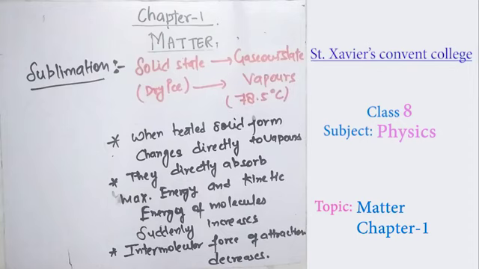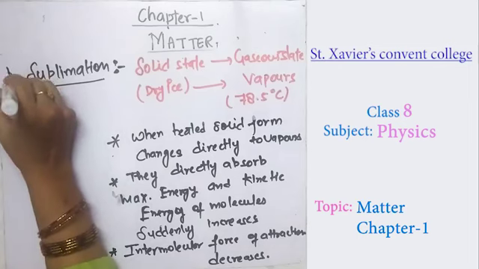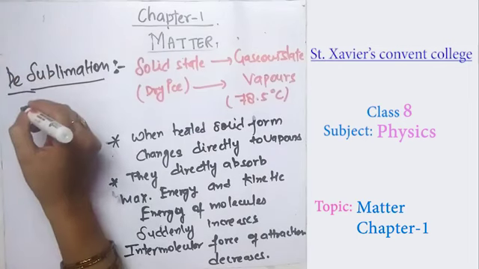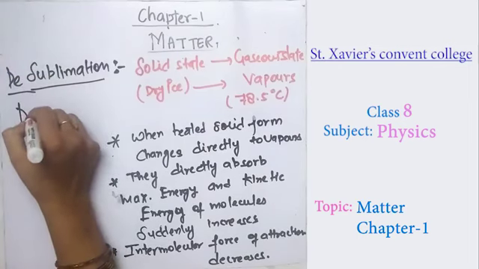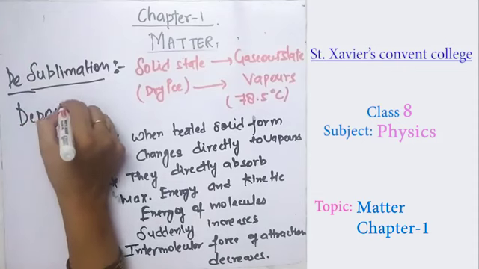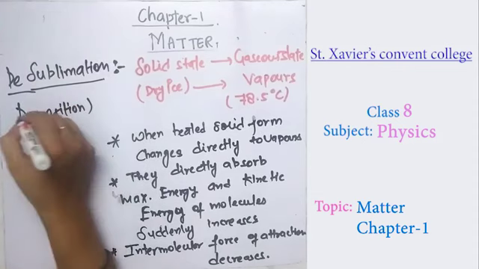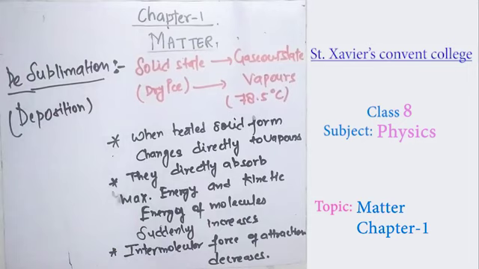Now we have the next topic, known as desublimation, or you can say deposition. Another name for this is desublimation or deposition.